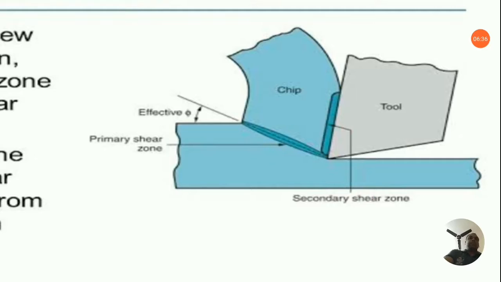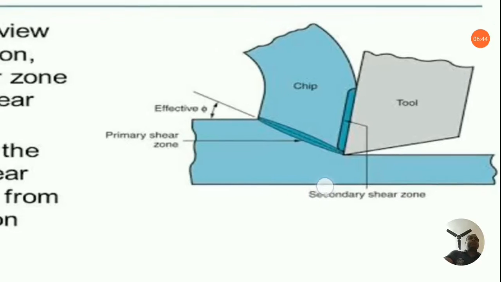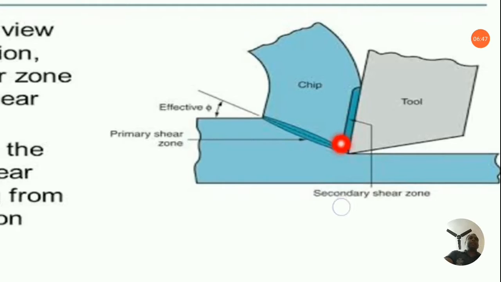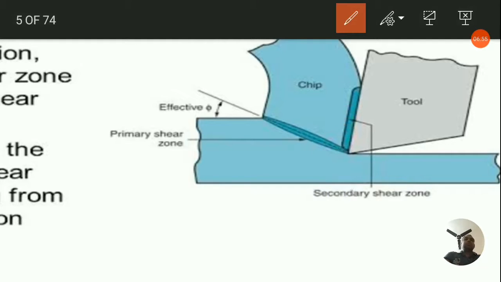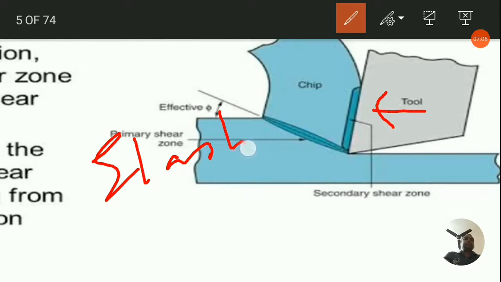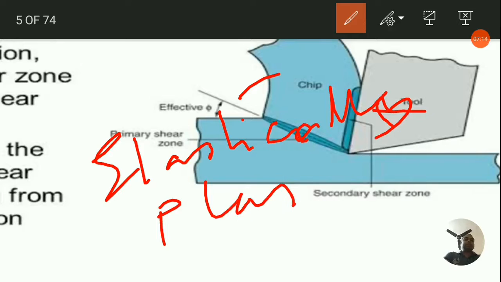Now, the metal cutting process is a very complex process, and the metal in front of the tool rake face gets immediately compressed, first elastically and then plastically. So you need to remember two things: first, the metal in front of the tool rake surface is compressed elastically and then plastically.